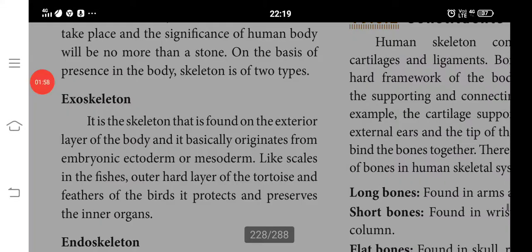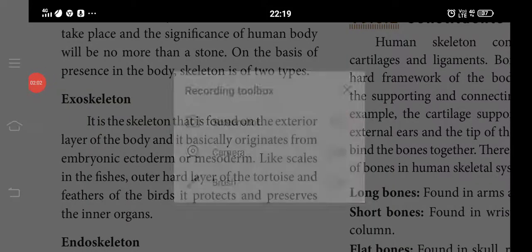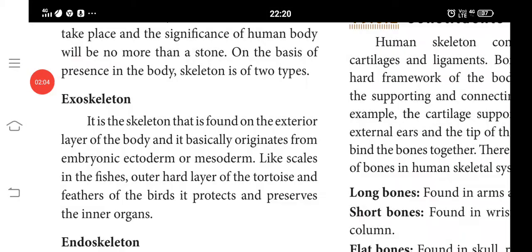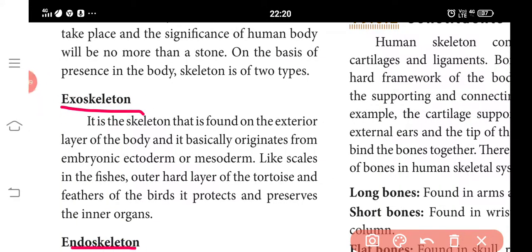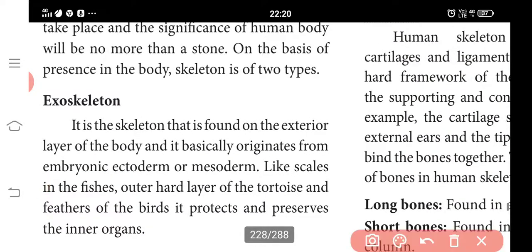Exoskeleton, endoskeleton. Exoskeleton is the skeleton found in the exterior layer of the body, and it basically originates from the embryonic ectoderm or mesoderm, like scales in fishes, the outer shell of the tortoise and feathers of birds.